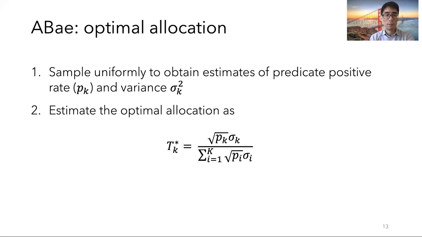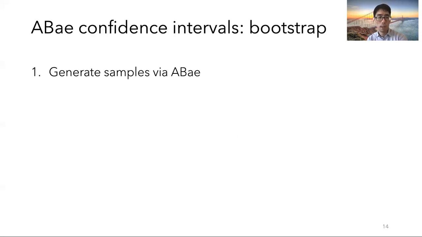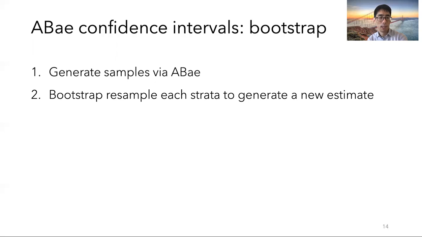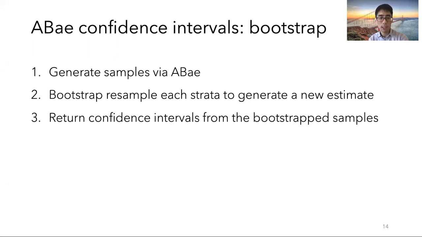To generate confidence intervals, we use the bootstrap, and we generate samples via ABae, and then we bootstrap resample each strata to generate the new estimate. And then we return confidence intervals from the bootstrap samples. Compared to standard query processing, this is where the bootstrap is quite expensive. It's actually quite cheap in our setting because the predicates themselves are so expensive that we can run this procedure with many resamples to get tight confidence intervals.